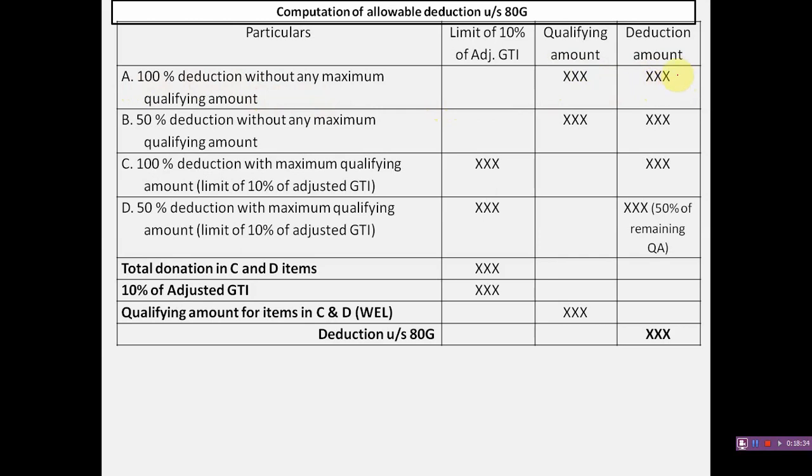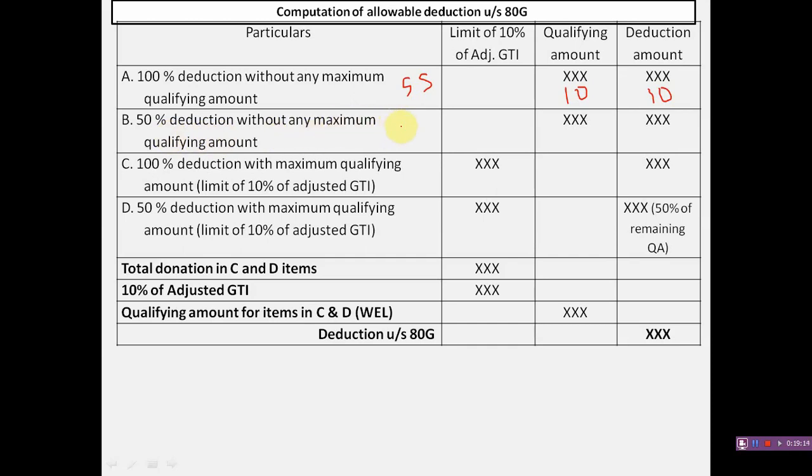and the deduction amount will be the same as it is 100% deduction. Example, if the assessee has donated rupees 5,000 and rupees 5,000 to specified funds, the qualifying amount in this case is rupees 10,000 and he can also get a deduction of rupees 10,000, as 100% deduction is allowed in case of category A items. Second, 50% deduction without maximum qualifying limit. It means there is no maximum qualifying limit, but the deduction is 50%.